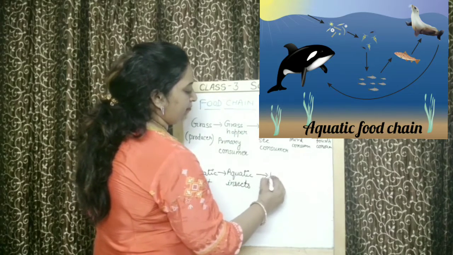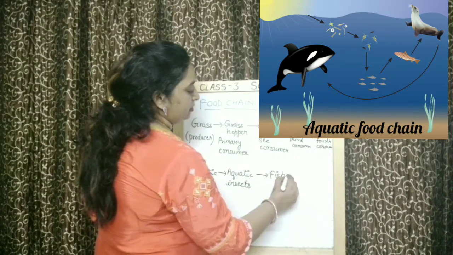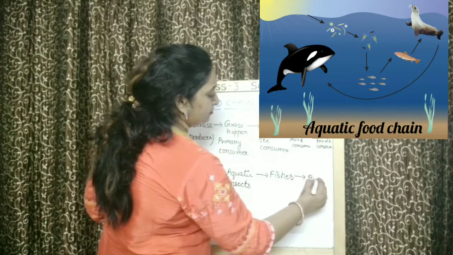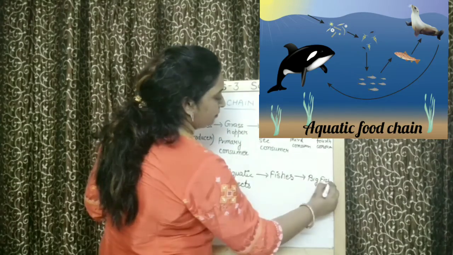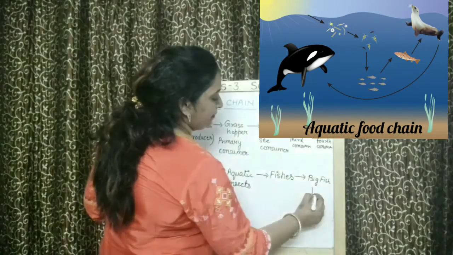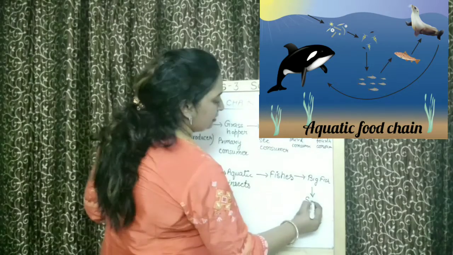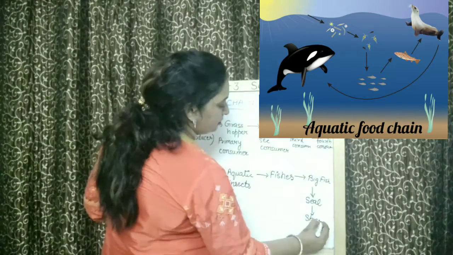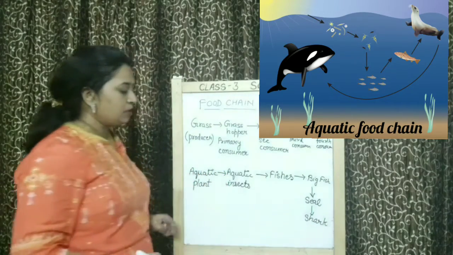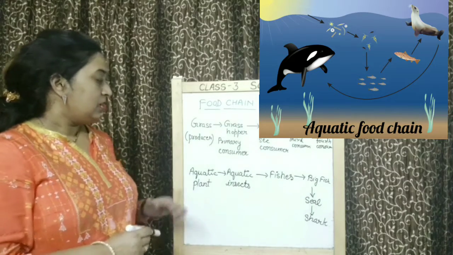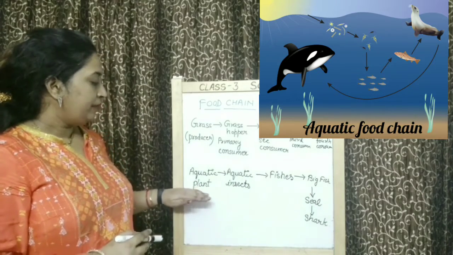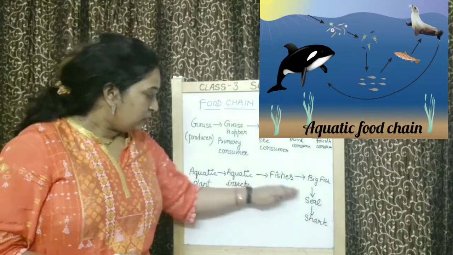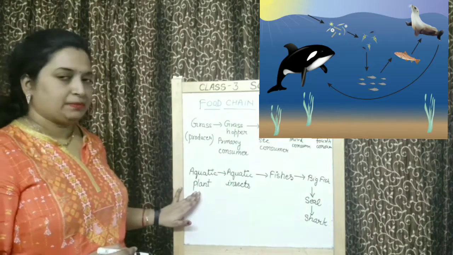These will be eaten by fishes. Then fishes will be eaten by big fish. And these big fish will be eaten by seal. And seal will be eaten by shark. Okay? So you are seeing that in water also how different animals, how different consumers are getting food from the aquatic plant.